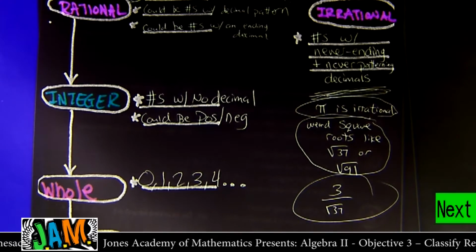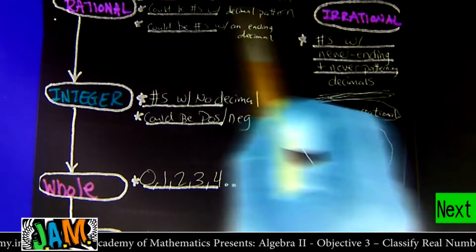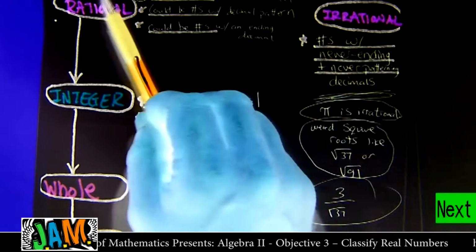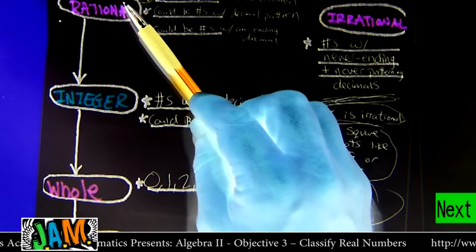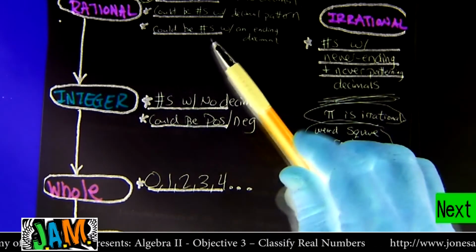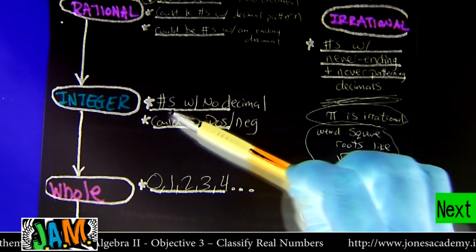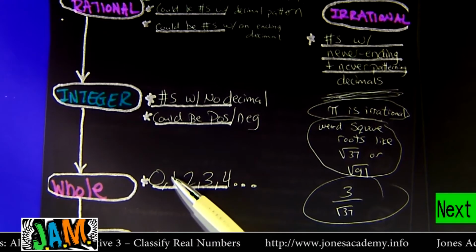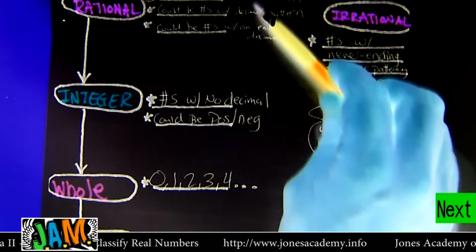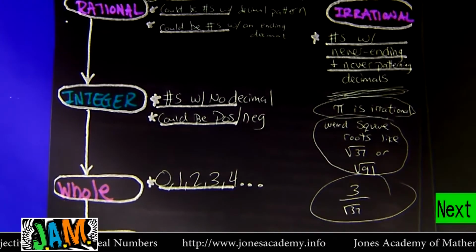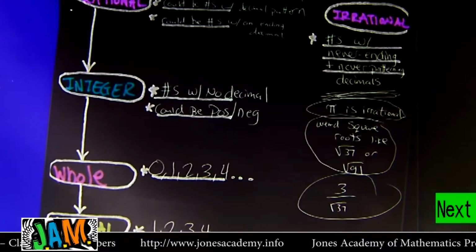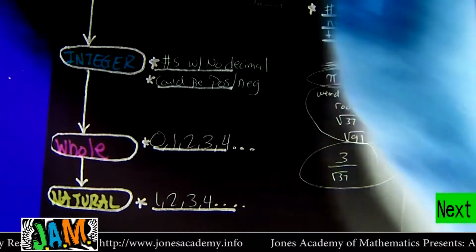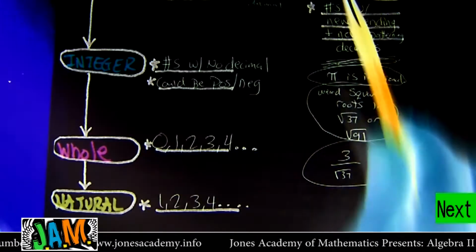If I said something like -7, you go, okay, -7, real or rational? Oh, it doesn't have decimals at all, so it's rational. -7, is it an integer? Yeah, it doesn't have decimals, and it can be positive or negative. It's an integer. Now, is it a whole number? No, because -7 would not be 0, 1, 2, 3, 4, 5. So it would just be real and rational and integer. So that's going to be kind of our job on this: I'm going to give a number, you classify which parts of the family it goes with, and you've got to say all the parts.